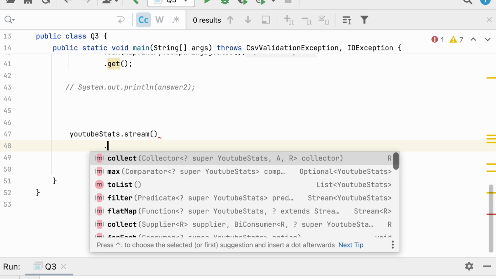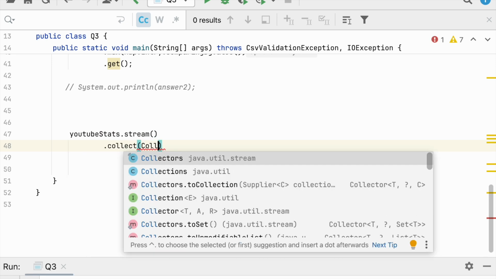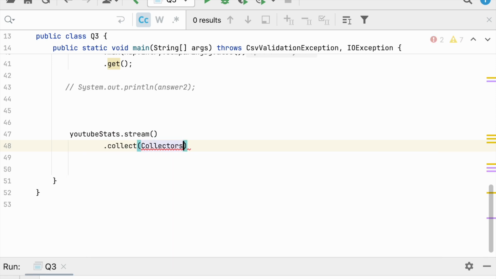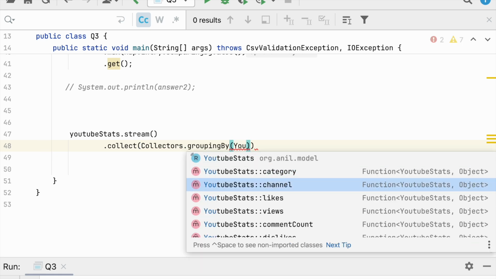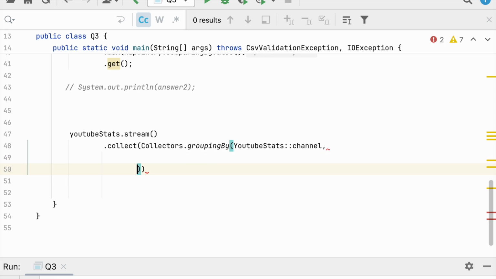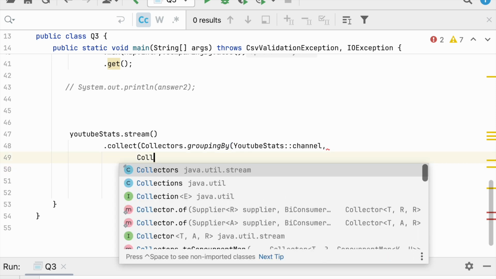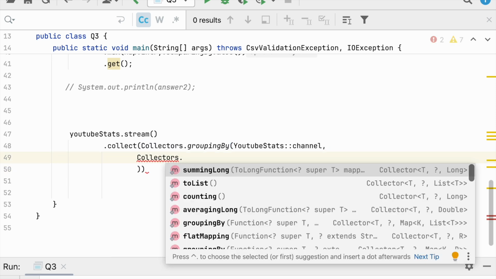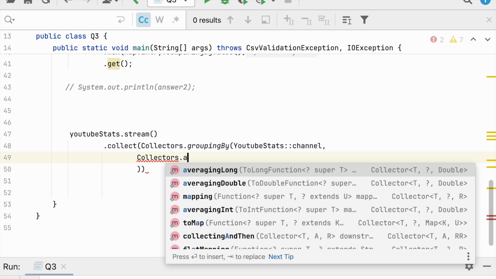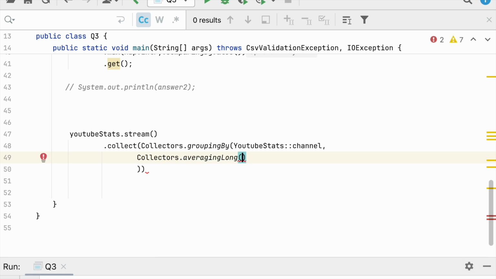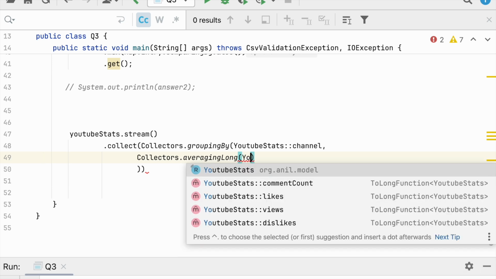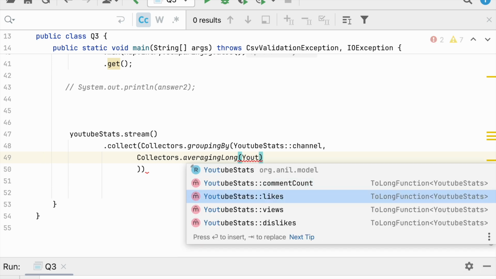Just open a stream on this, collect, similar to the previous question, grouping by YouTubeStats.channel, and I just need to pass a downstream collector, and instead of summing I need to do an averaging long. And on what am I going to do the averaging? YouTubeStats.views.